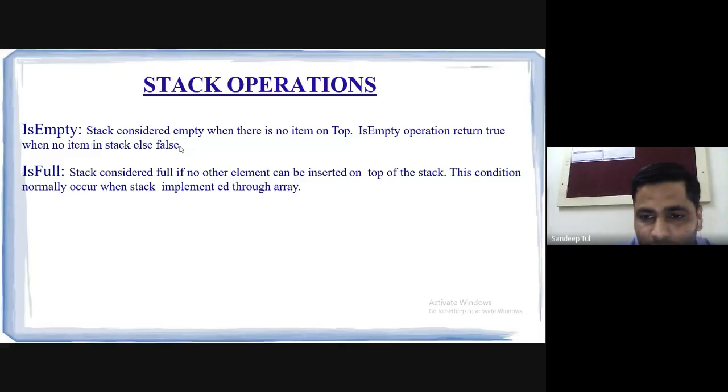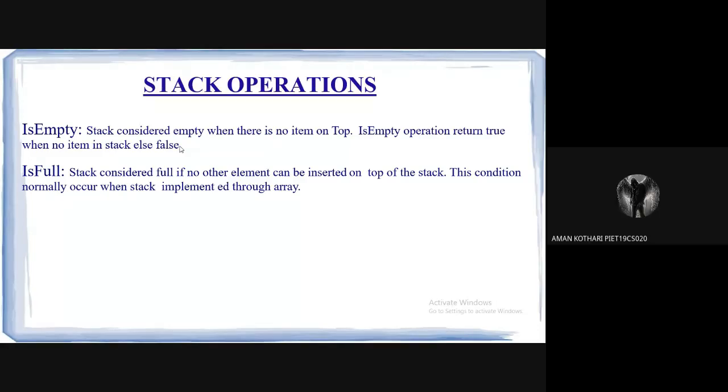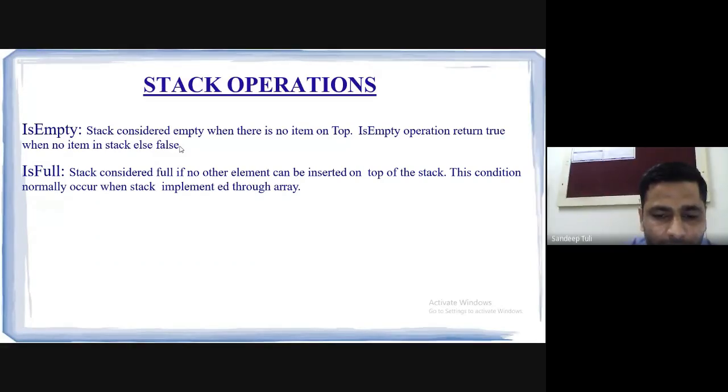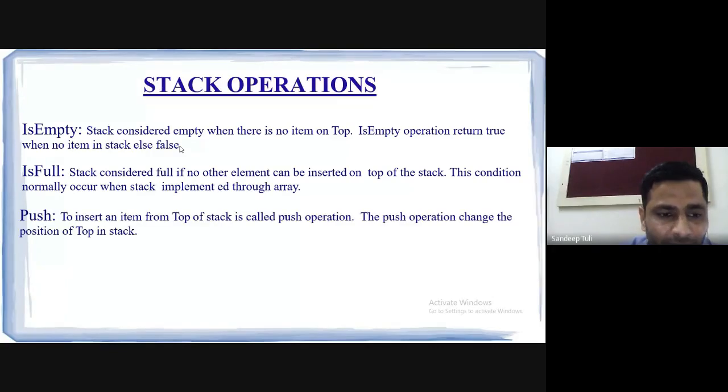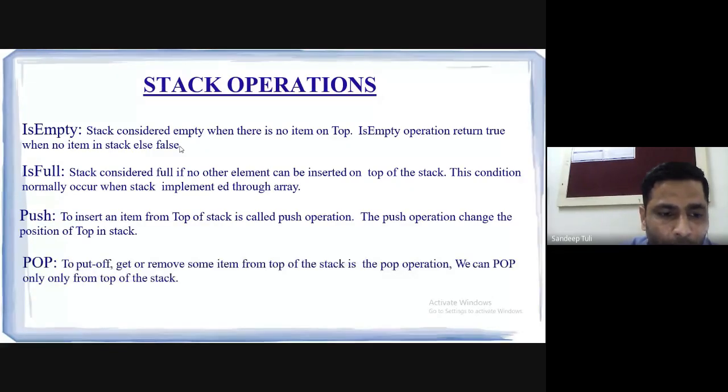Yes or no? So the functions are not predefined, we have to define them. Okay, sir. Now, coming to push, pop, and peep. These are the three main functions you can see.